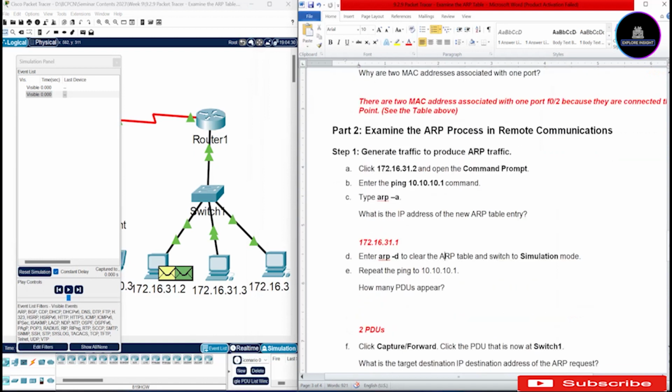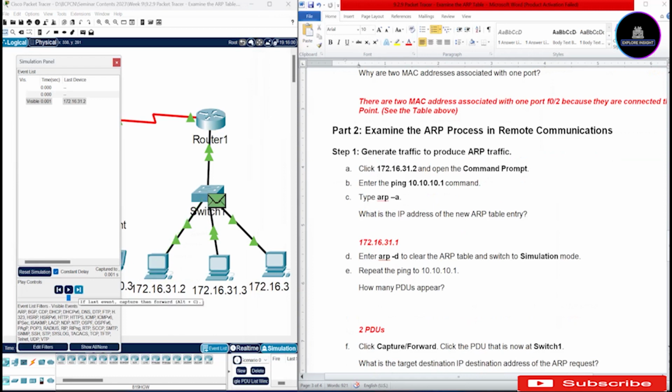Now, the next thing we are asked is to click capture or forward, then click the PDU that is now at switch 1. Now we have a question.